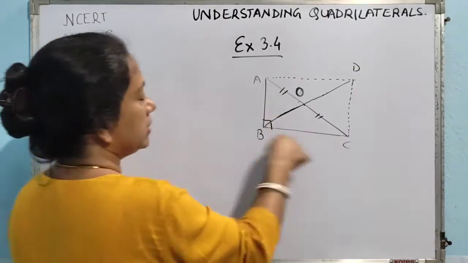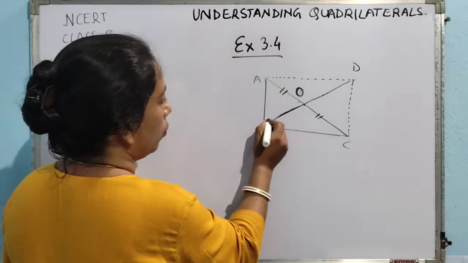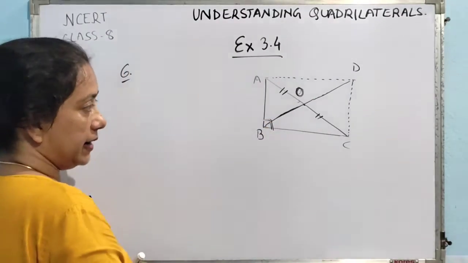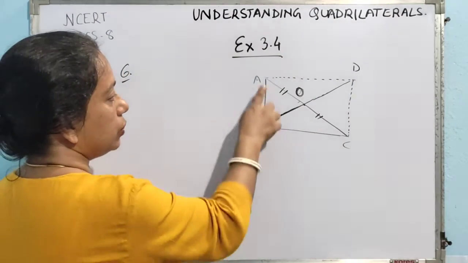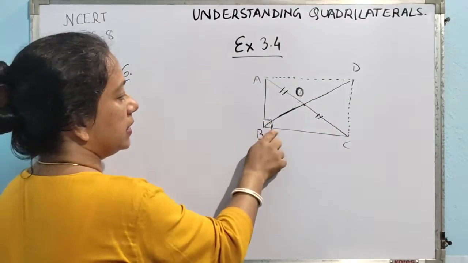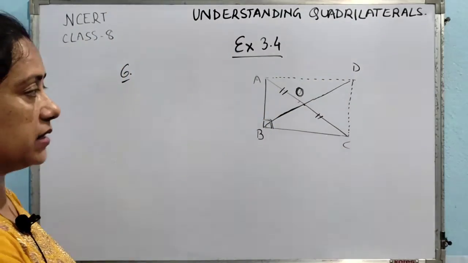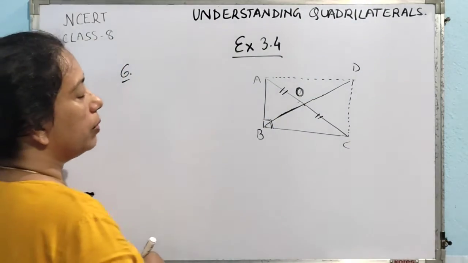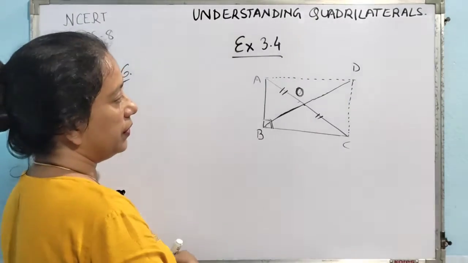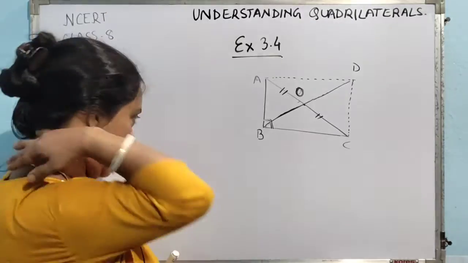So, ultimately what we can say about ABCD? ABCD is a parallelogram, and here one angle is given to be 90 degrees, a right angle. So, a parallelogram whose one angle is 90 degrees, that means that ultimately that particular parallelogram is a rectangle, isn't it? And what do we know about the diagonals of a rectangle? The diagonals of a rectangle are of equal measure.